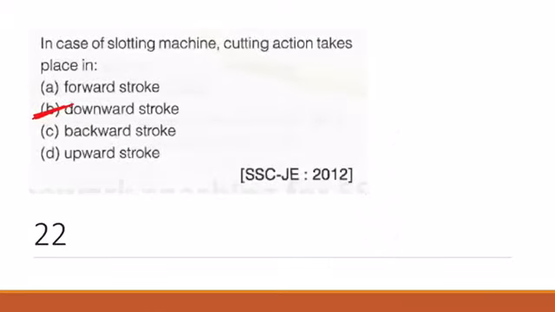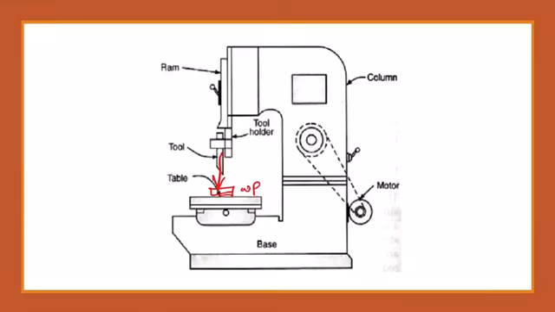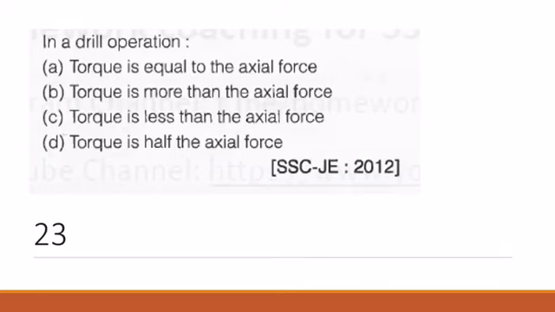So guys, please remember the diagram also. Now the next question, in drill operation, torque is equal to the axial force, torque is more than axial force, torque is less than axial force, torque is half the axial force. So in drilling operation, the correct answer is C, torque is less than axial force.